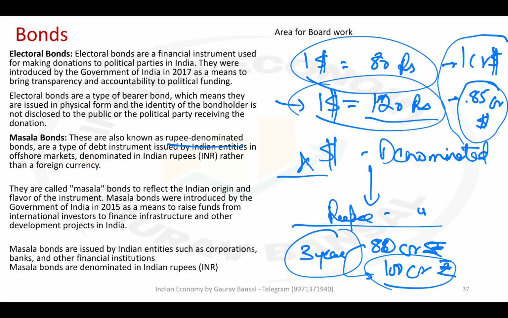So it is suggested that Indian companies should take loan in rupee denomination. Yes, it is difficult to sell those bonds, because basically you are transferring your risk to the other corporation. So Masala bonds are basically rupee denominated bonds. They have an issue that we have to pay higher interest compared to a foreign currency denominated bond. But overall, companies mitigate the risk. They reduce their risk. So this is the advantage of Masala bonds. So I hope this is also clear.